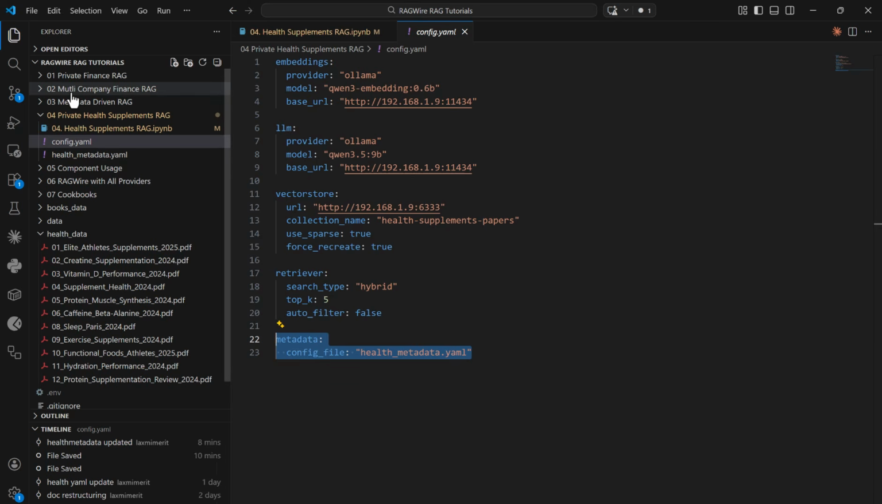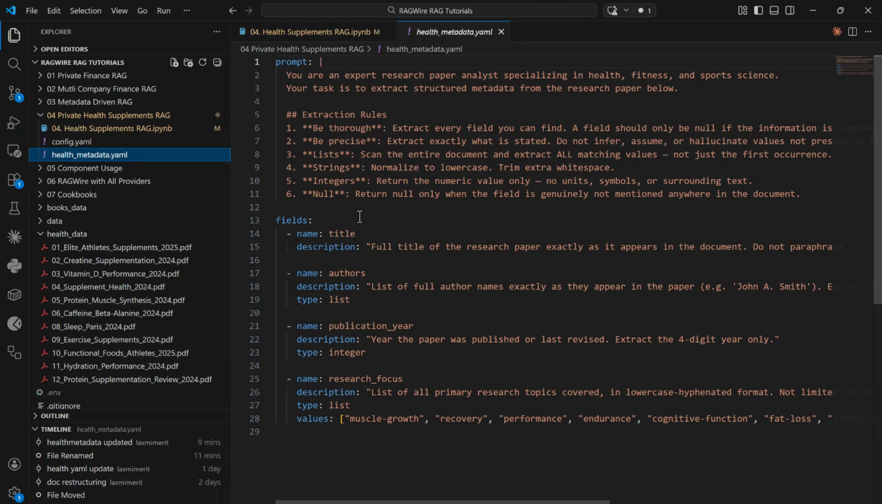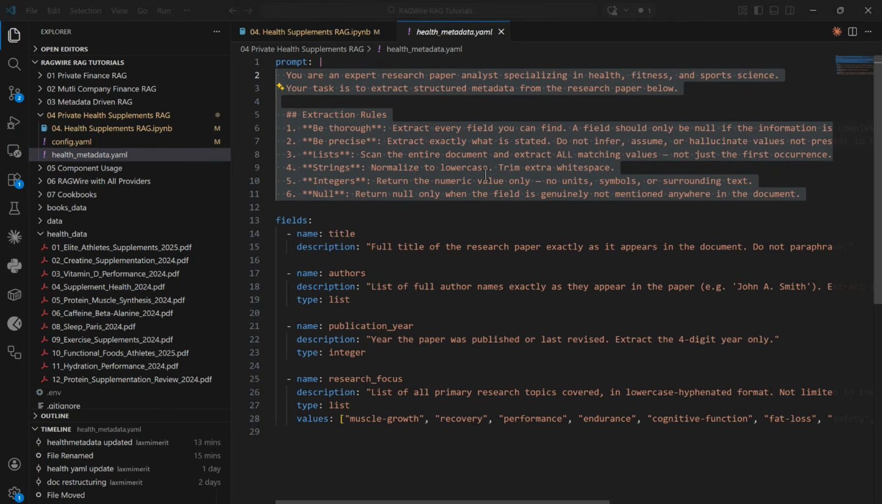Previously, we have seen how you can implement your finance RAG. For finance RAG, we already had an inbuilt finance YAML file, or finance schema, inside the RAGWire framework itself, but here we are going to define our health metadata separately. This is the beauty of our RAGWire framework, which provides you all the customization.